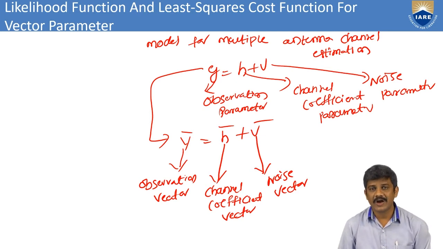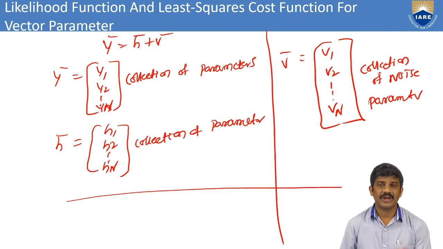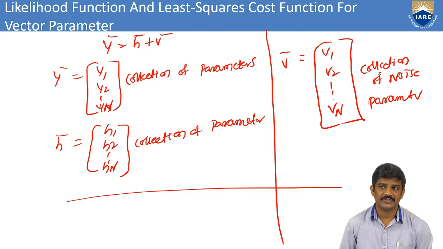For that we have to find some individual vectors. The y bar is the collection of the parameters, that is y1, y2 up to yn. Coming to h bar, it means h1, h2 up to hn. These are the collection parameters. Next, go for the v vector: v1, v2 up to vn. That is the collection of the noise parameter vector. So we have the different y bar, h bar and v bar.